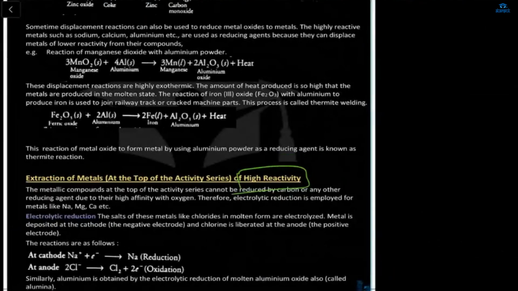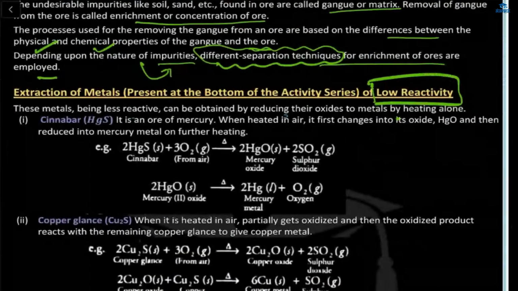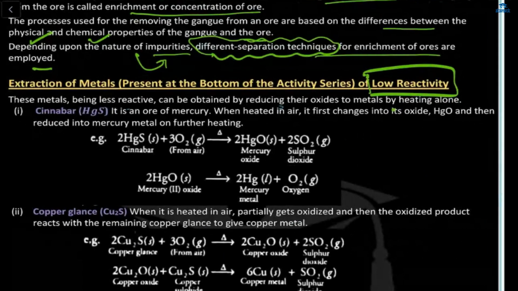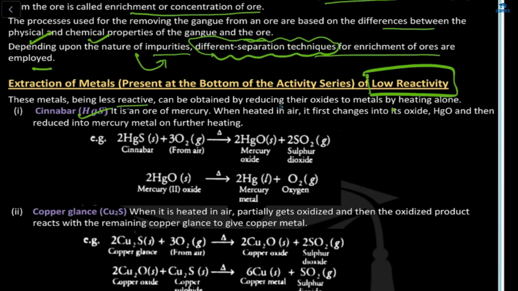Now next, extraction of metals, the metals which are below hydrogen, which are less reactive. So first, these metals being less reactive can be obtained by reducing their oxides to metal by heating alone. Now we'll go through. First is HgS, which is mercury sulfide. So mercury, like when it is heated in a...